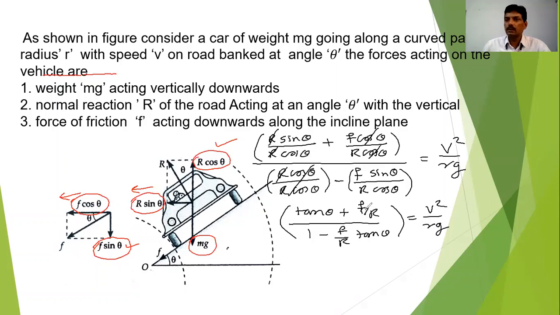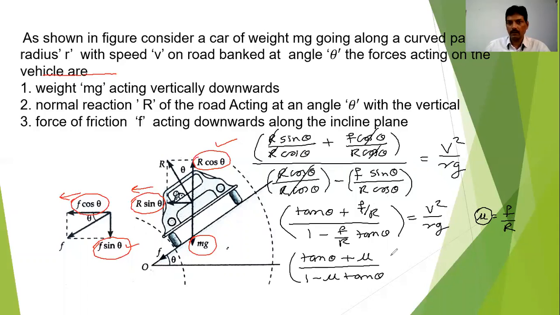Now, dear student, you know the formula for the coefficient of friction, that is mu is equal to f upon r, where mu is called the coefficient of friction. So putting this value of mu in this formula, I can write tan theta plus mu divided by 1 minus mu tan theta equal to v square upon rg.